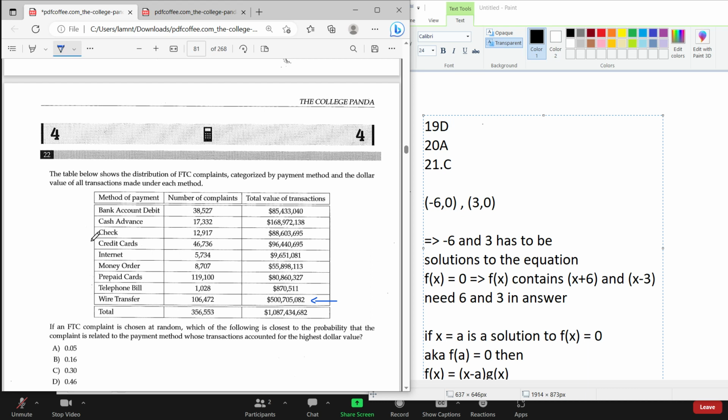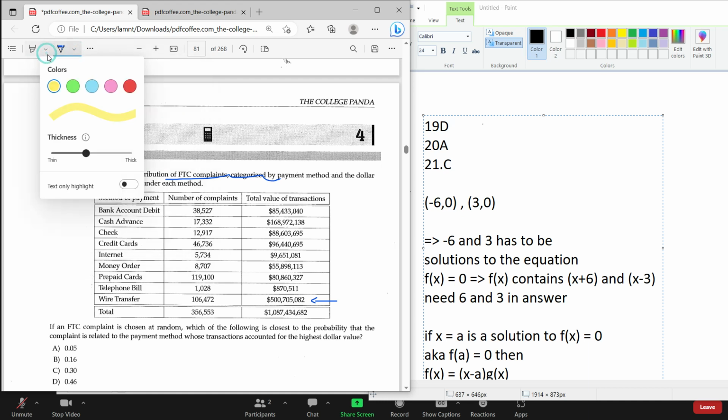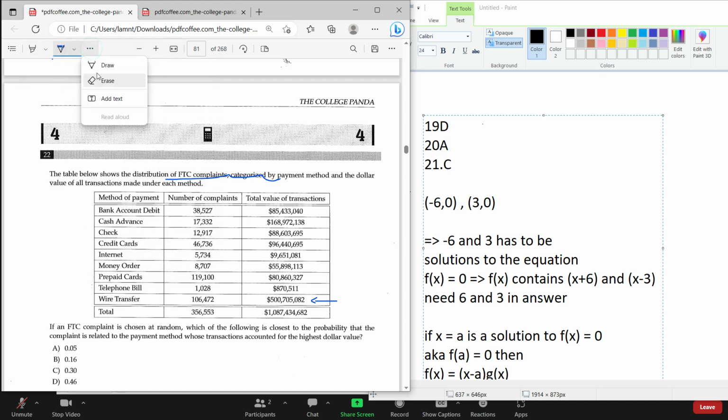So number 22 gives us a table with the distribution of FTC complaints categorized by payment method and the dollar value of all transactions made under each method. Alright, so basically there's a table with numbers. Okay, so they ask if an FTC complaint is chosen at random, which is the closest to the probability that the complaint is related to the payment method.